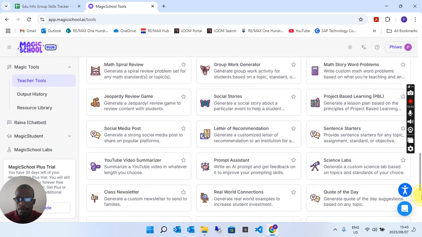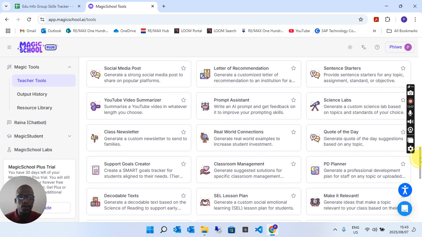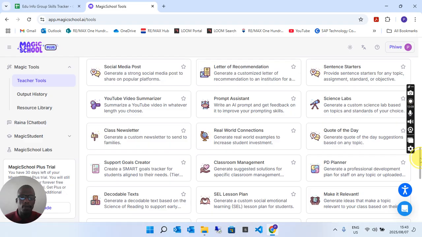But yeah, you can even create social media posts for your school, class newsletter, generate a custom class newsletter to send to families, which I feel like is really awesome. It will save a lot of time for the administrative stuff.